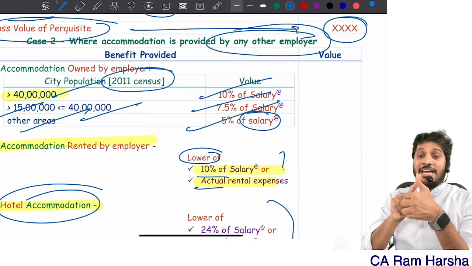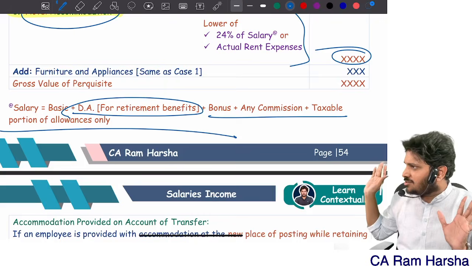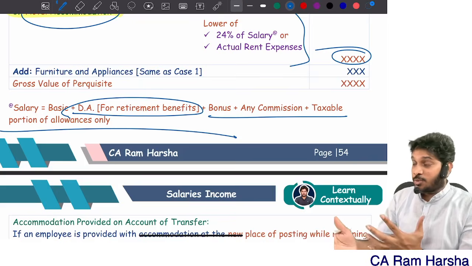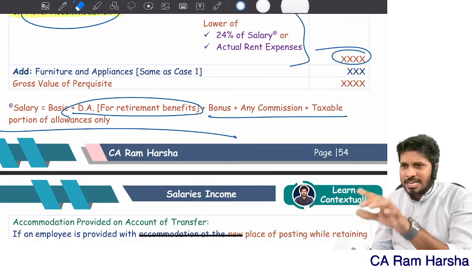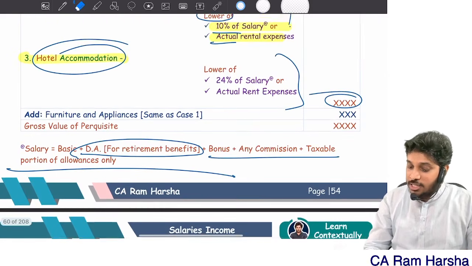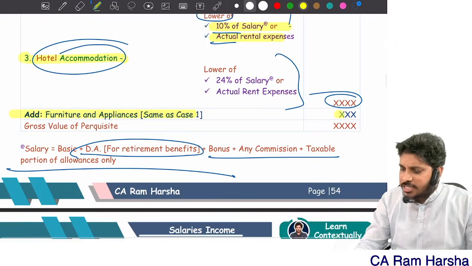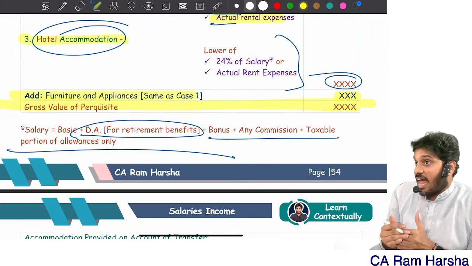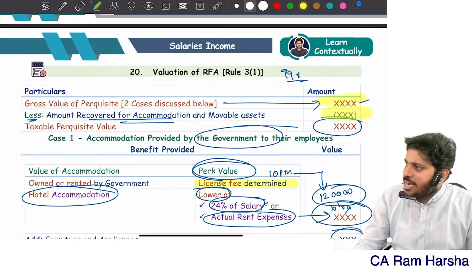Salary means what? Basic plus DA for retirement plus every allowance, only the taxable portion. Correct? Under the default tax regime, the taxable portion generally will be full. Under the optional tax regime, the taxable portion can be some amount because exemptions were there. Yes or no? That's it. So now you compute like that. Suppose, sir, furniture is also given, sir. Furniture valuation rule is the same. Government employee, non-government, no variation at all. Same valuation rule. Look here, same. Then you will get the total benefit value. What is the total benefit value? Minus, did the employee recover? Did the employee pay the company any amount? Did the company recover any amount?